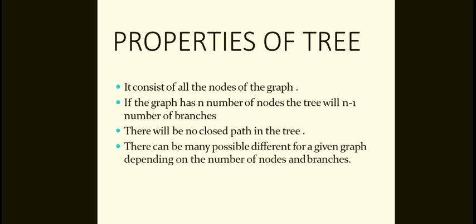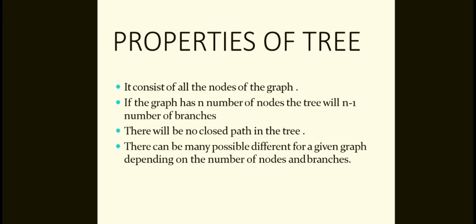Okay, that is L is equal to B minus N plus 1, or L is equal to B minus (N minus 1), where L is the number of links, B is the number of branches present in a given graph, and N is the number of nodes present in a given graph. If you combine a tree and its corresponding cotree, then we will get the original graph of a given network.